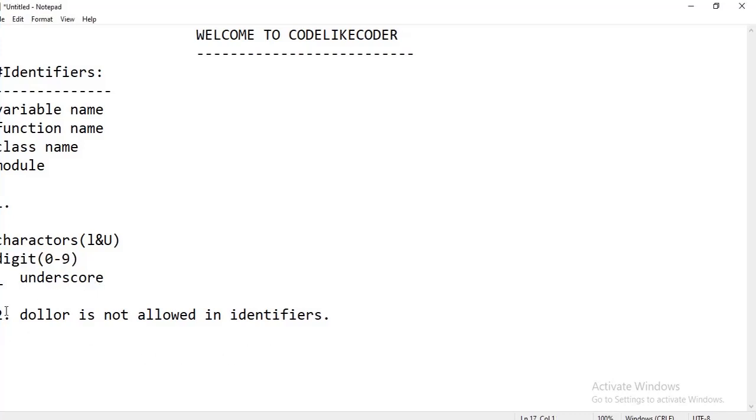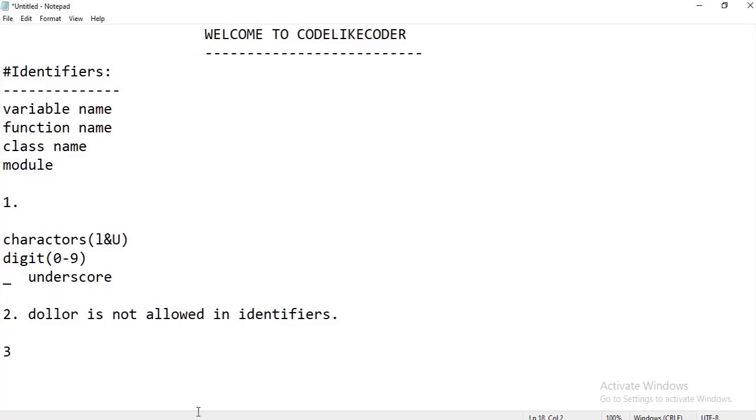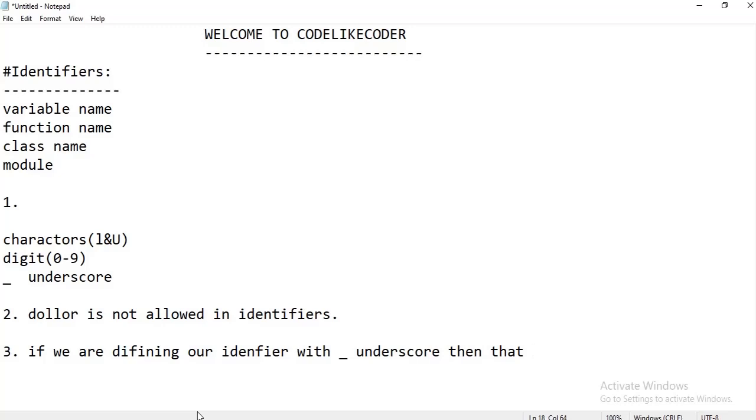The third point is, if we define our identifier starting with an underscore, then we call that variable a private variable.